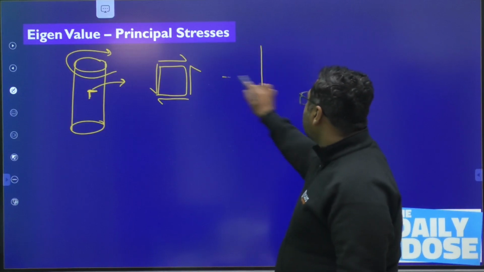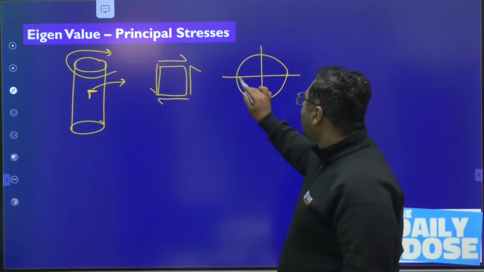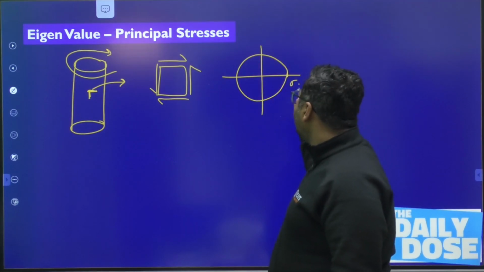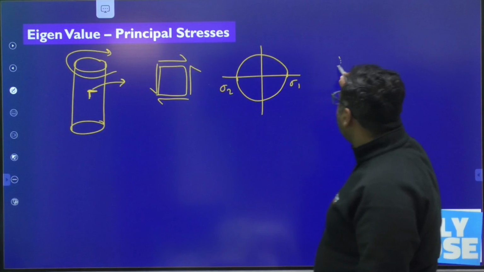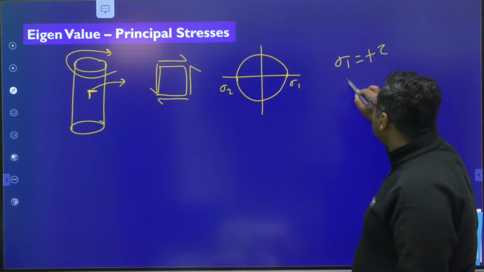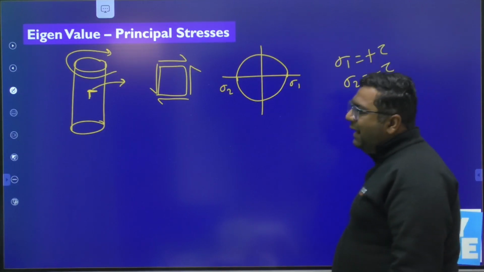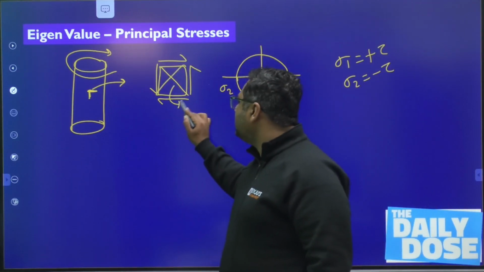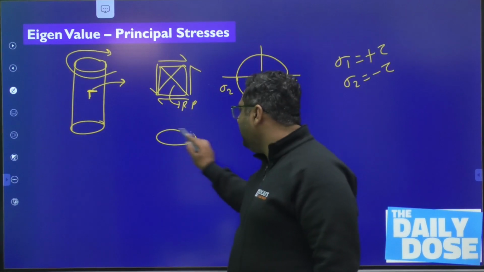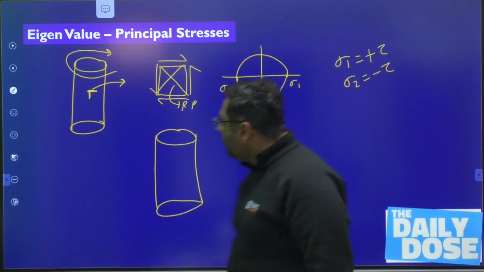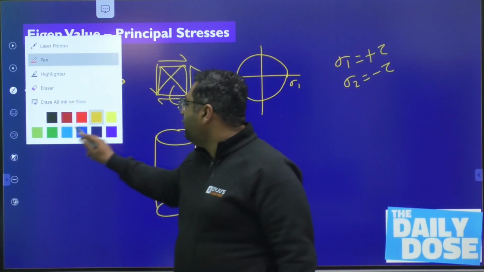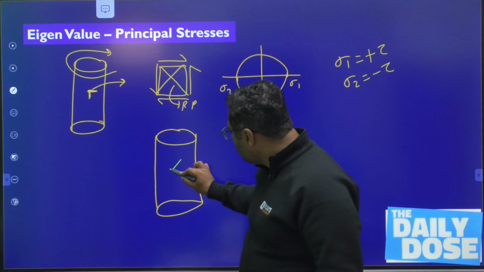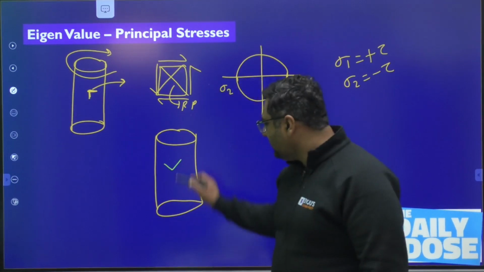And if you make the Mohr circle, from that you can definitely find the principal stresses. If this is the Mohr circle, you will get this is sigma 1, this is sigma 2, and you will get to know that sigma 1 is coming out to be plus tau, sigma 2 is coming out to be minus tau, and also that they will be the diagonal planes. These are going to be the principal planes. So in the same body, the planes which are shown here and here are at 45 degrees because they are diagonal planes.